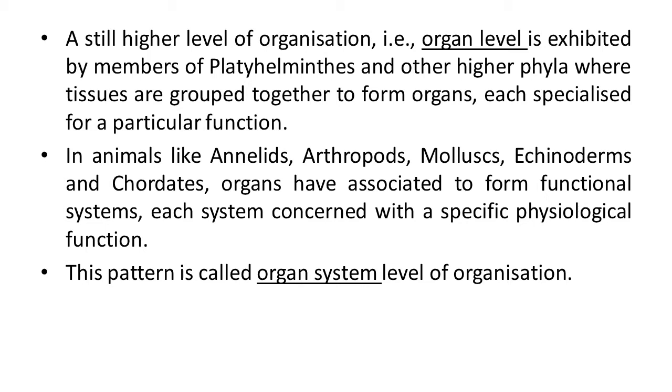So gradually from simple body structure to complex body structure is observed in animals. If one moves from primary animals to higher animals, it becomes more complex, and in higher animals organ system level of organization is observed.